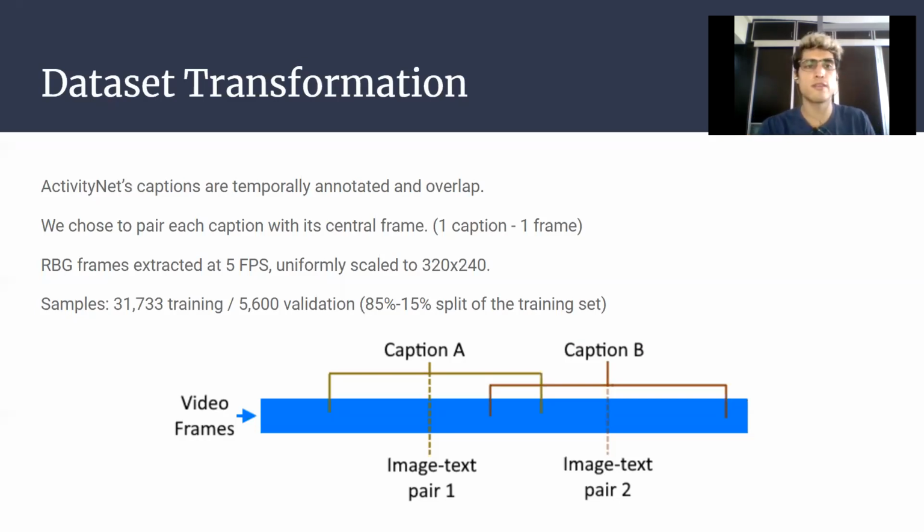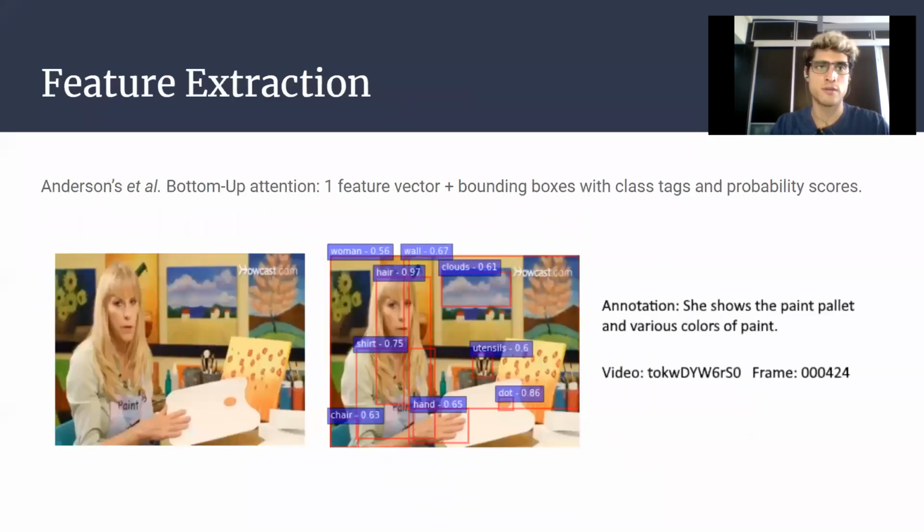This resulted in 31,000 training samples and 5,600 validation samples, which come from the 85 and 15 split of the training set of one of the datasets provided by ActivityNet to encourage the participation on the challenge.